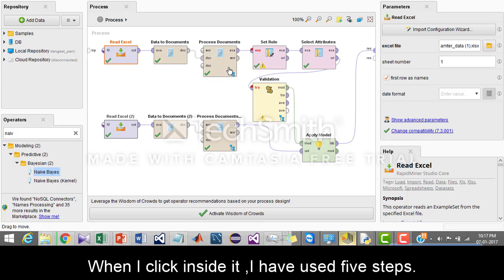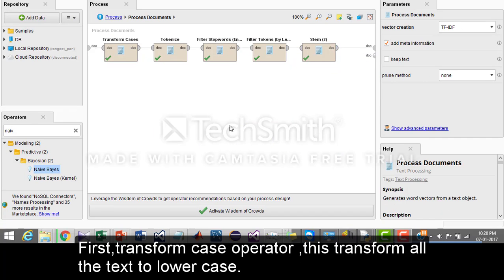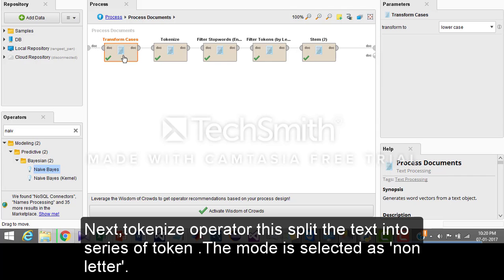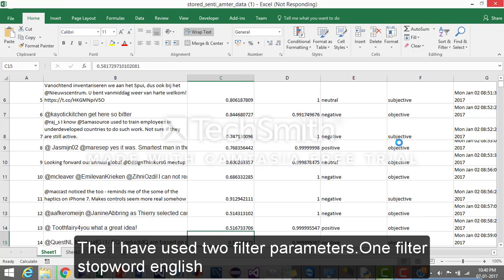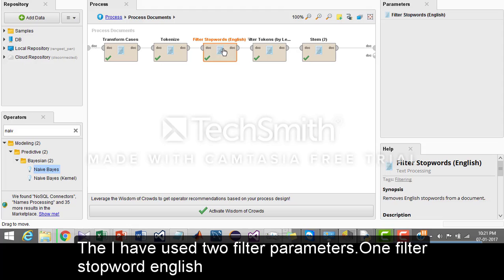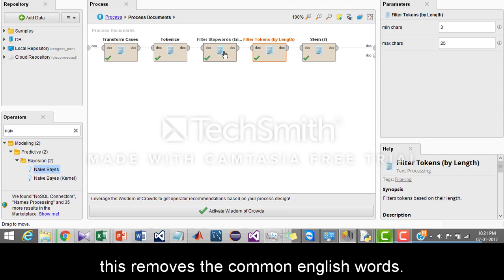When I click inside it, I have used 5 steps. First, the transform cases operator. This transforms all the text to lowercase. Next, the tokenize operator. This splits the text into a series of tokens. The mode is selected as non-letter. Then I have used two filter parameters. One is filter stopwords English. This removes the common English words.